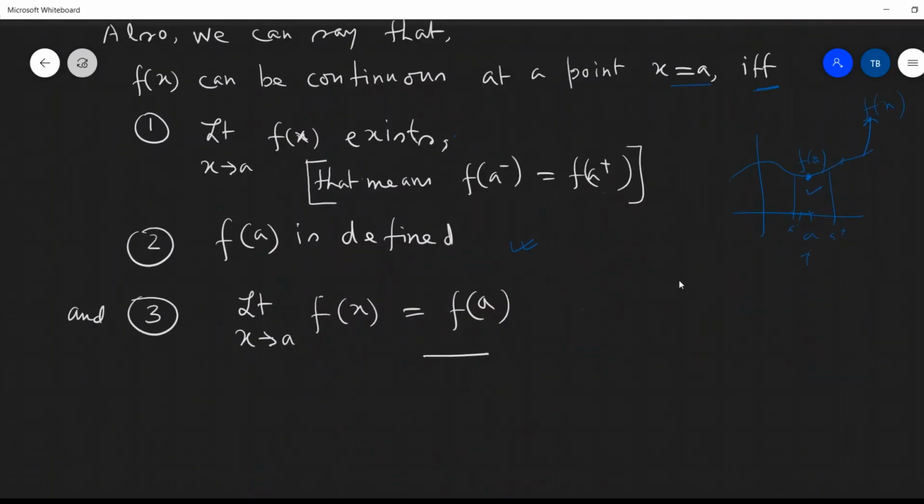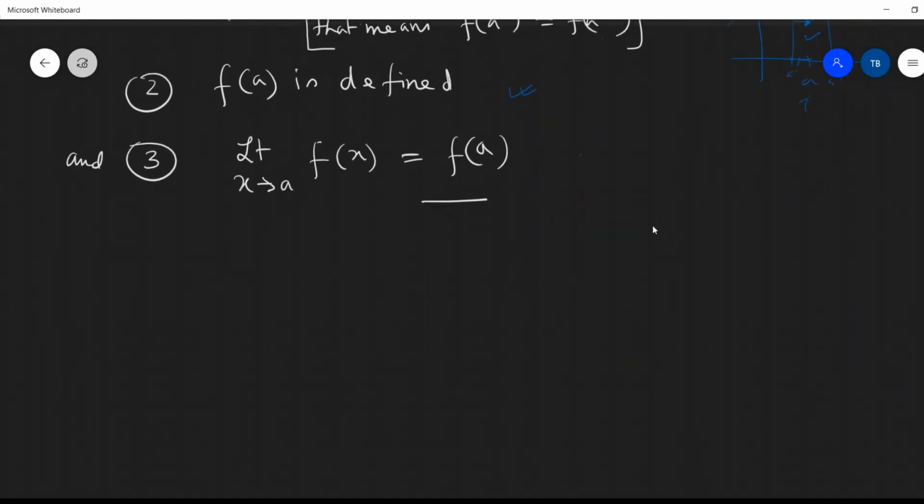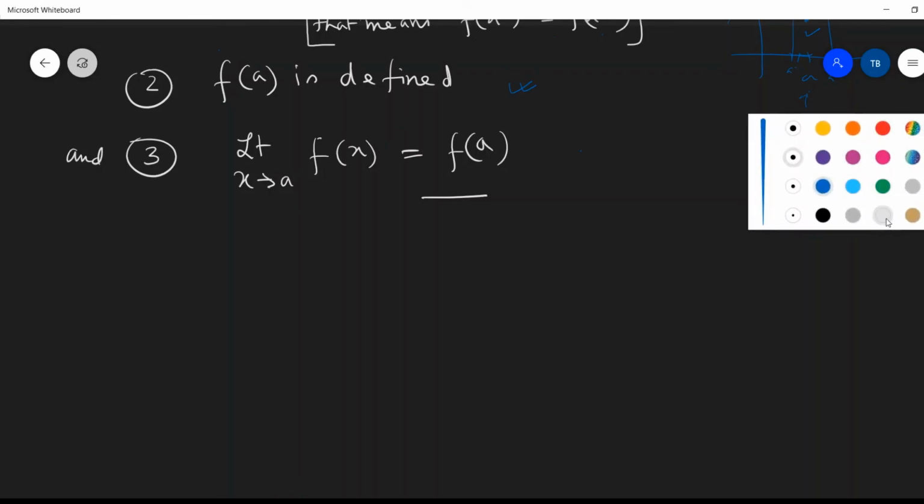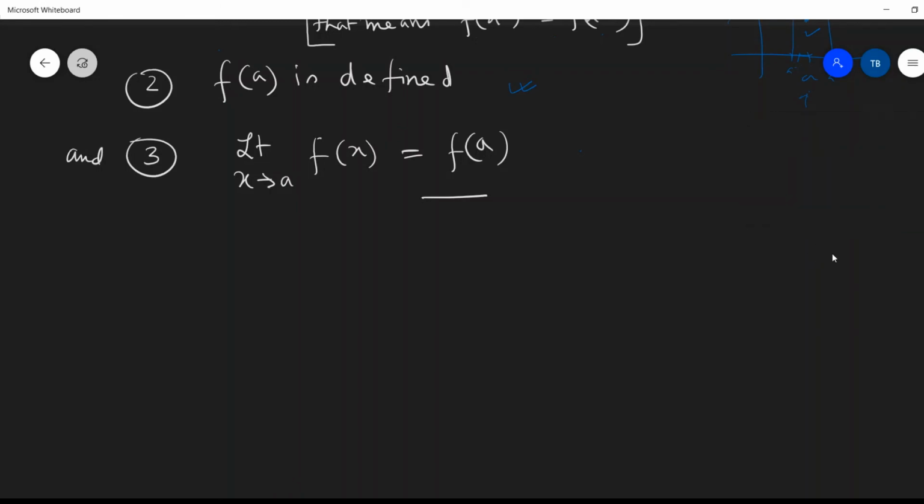Now, in some cases, it may be needed to consider whether f(x) is left continuous or right continuous.